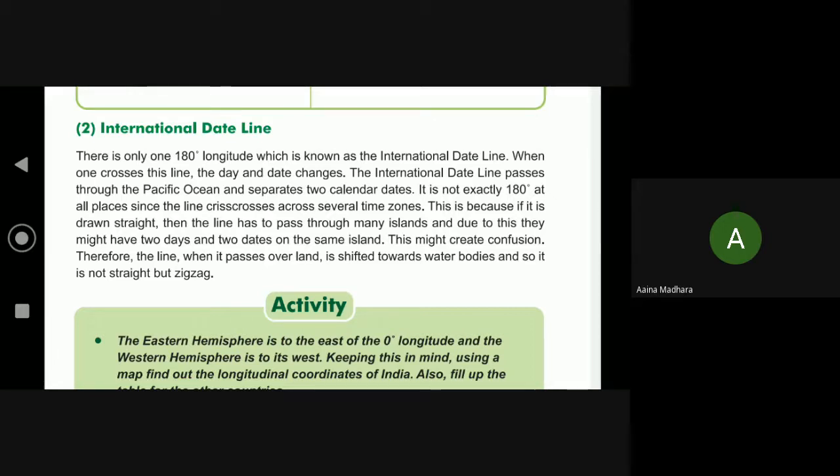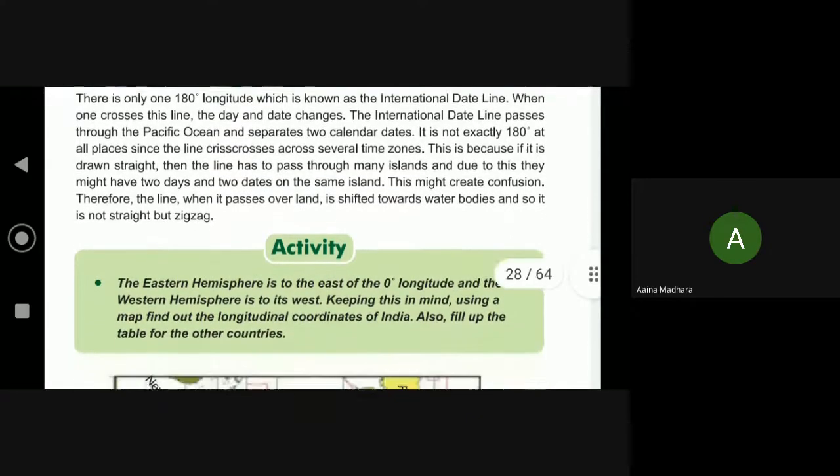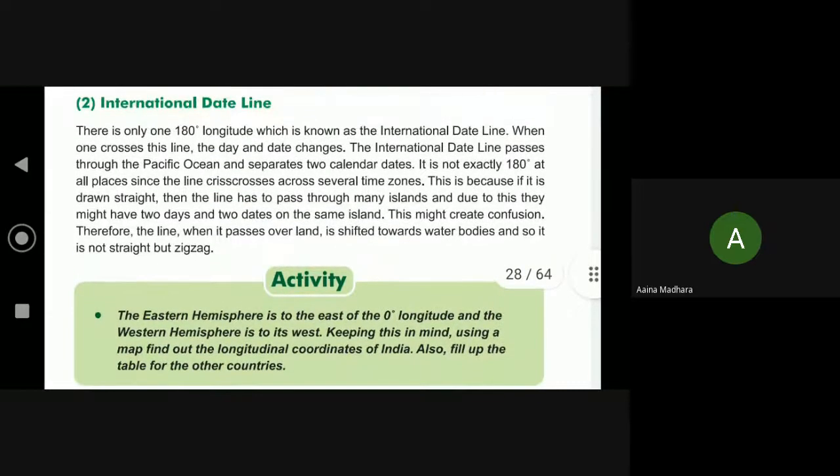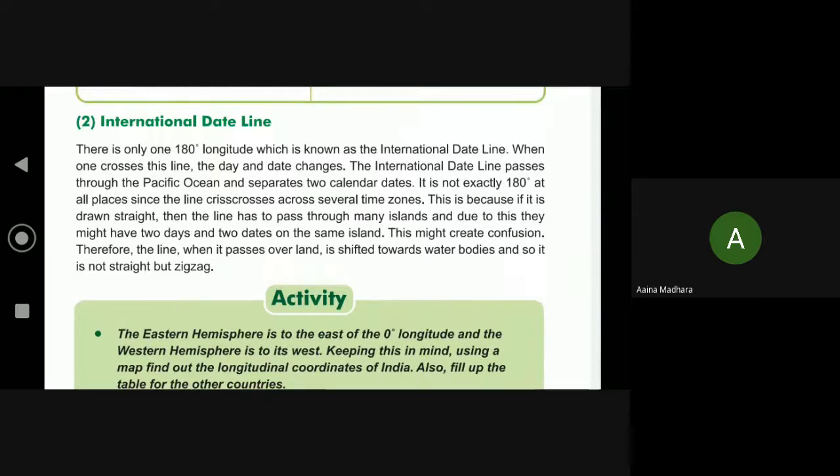This is because if it is drawn straight, then the line has to pass through many islands. And due to this, they might have 2 days and 2 dates on the same island. So this might create confusions.